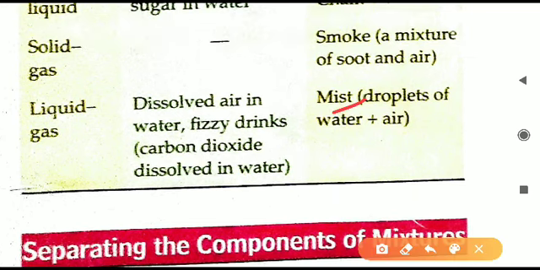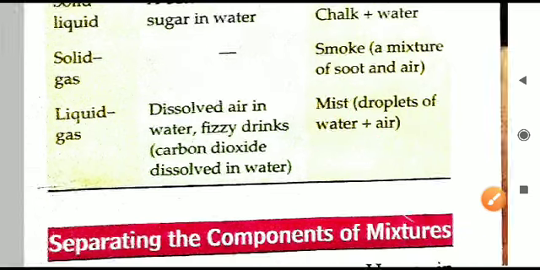Now the last one, that is mist. It is heterogeneous, it is water plus air. Mist is like fog, in the winter season. It appears especially in hilly areas, it is more there. Also generally in the winter season in our region, in northern India also, it is very common. It is not exactly fog, fog is different. Mist is a kind of moisture quantity available in water, generally present in the winter season. So mist has water, that is liquid, and air, that is gas. That is why it is a liquid gas mixture.